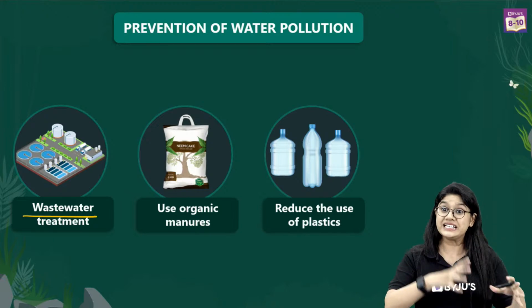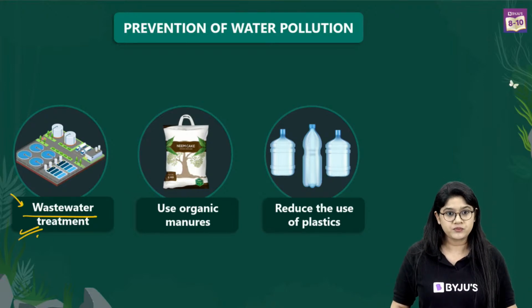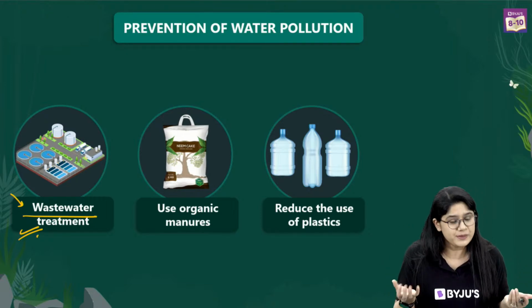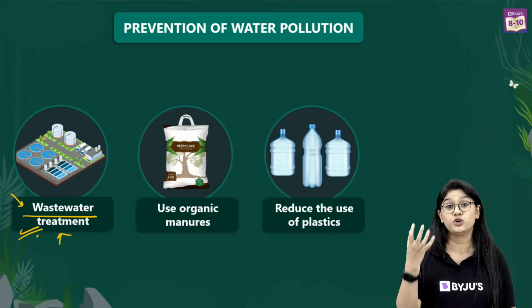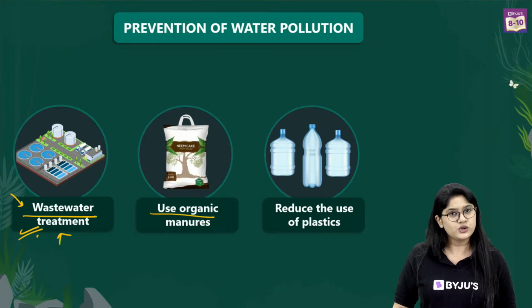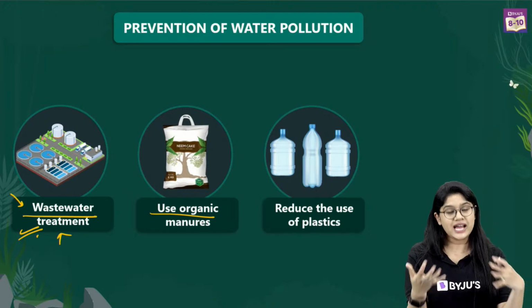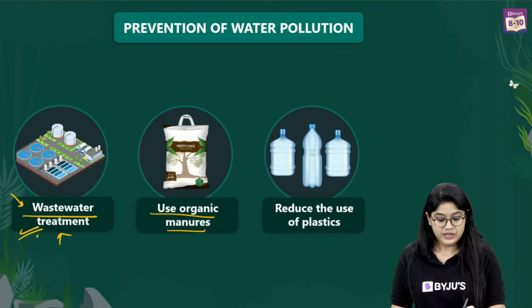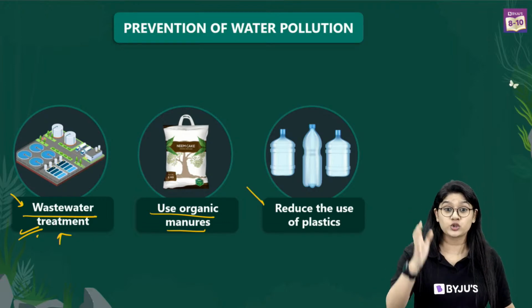First, of course, we can easily treat the water in wastewater treatment. We can easily use the different microorganisms we have in our environment, right? That will be helping in wastewater treatment along with the new technology we have. Then, of course, use of organic manure. We can easily replace the fertilizers and the pesticides, and we can use organic manure. Then of course, we have to reduce the use of plastic, not throwing plastic into the water, right?